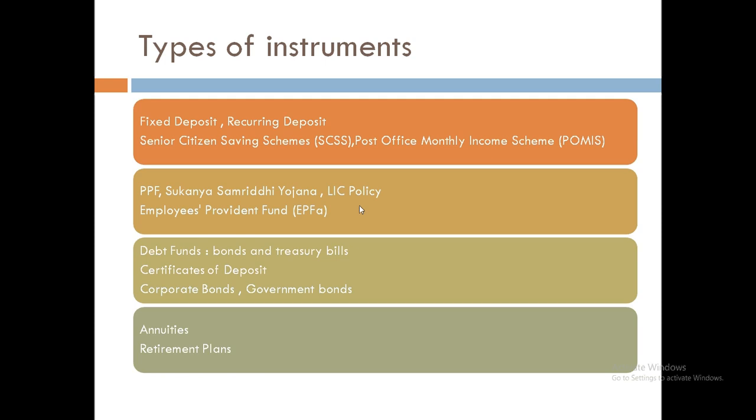If you look at these different fixed income products, many of them have different kinds of maturity dates. FDs nowadays can be done from a few years to 5-10 years. Then others like PPF, Sukanya are long term schemes with 15 or 20 years lock-in. Then LIC would again be 10-20 years or 5 years. Then debt funds, again there is a lock-in period. Annuity and retirement plans also have some rules and regulations.